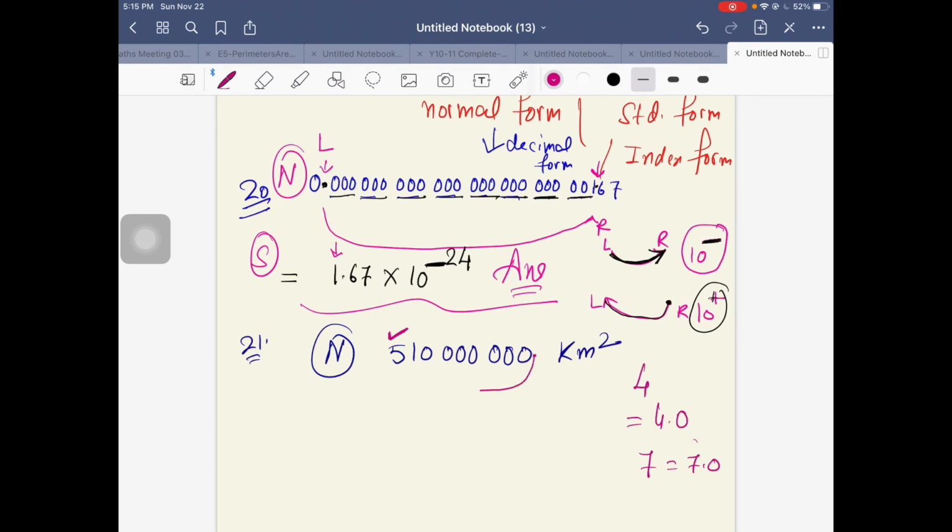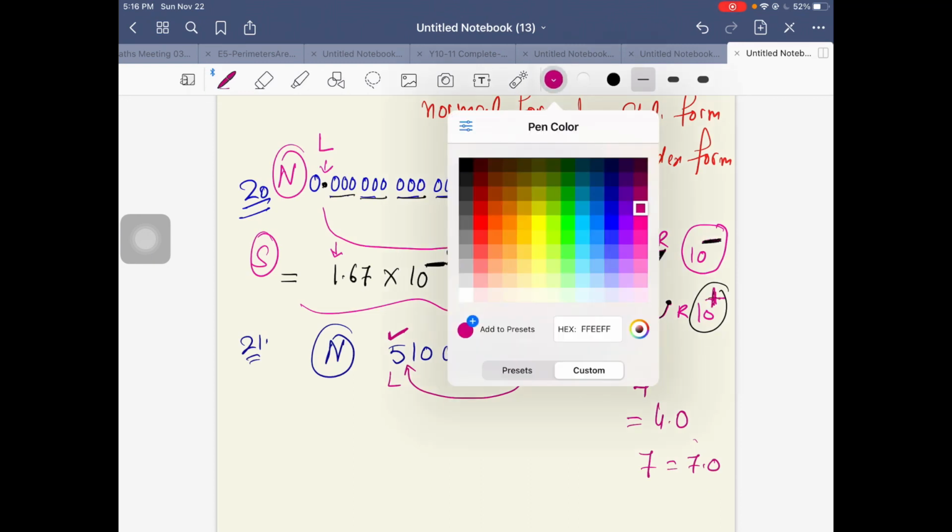So move this decimal from here to right behind the first non-zero number. Now the decimal is moving from right to left. When the decimal moves from right to left, the index is positive.